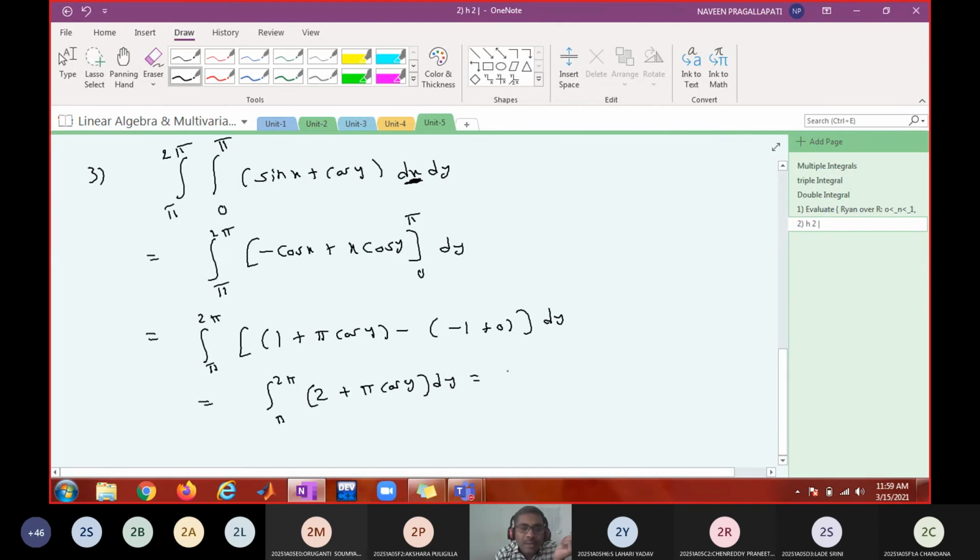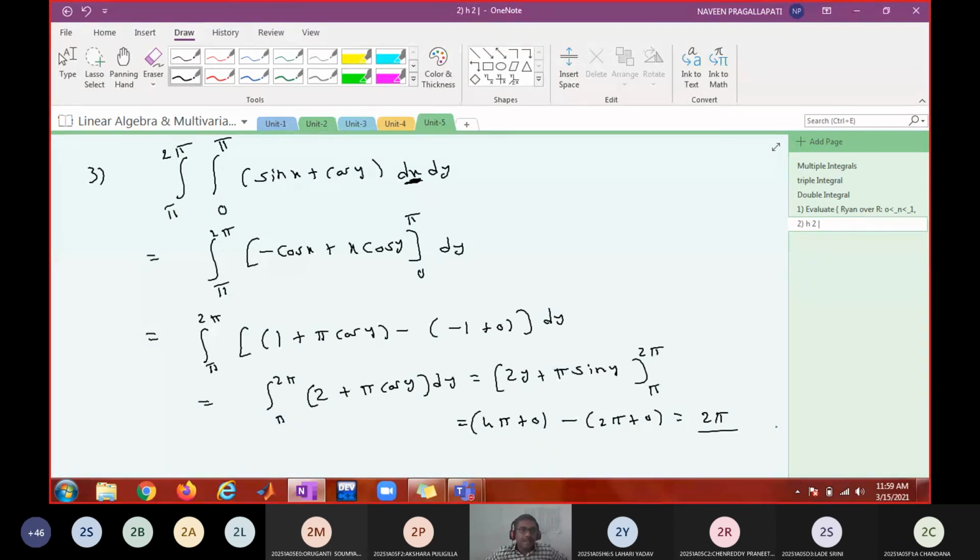What is the integration? 2y plus pi sin y, from pi to 2 pi. So this is 4 pi plus sin 2 pi, which is 0, minus 2 pi, sin pi is 0. So what is the answer? Final answer? 2 pi. Do you agree? Yes. Okay.